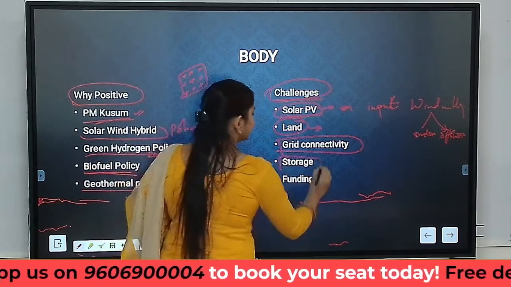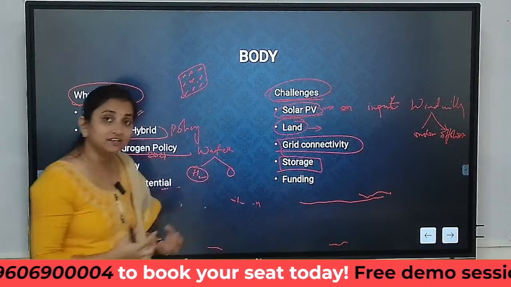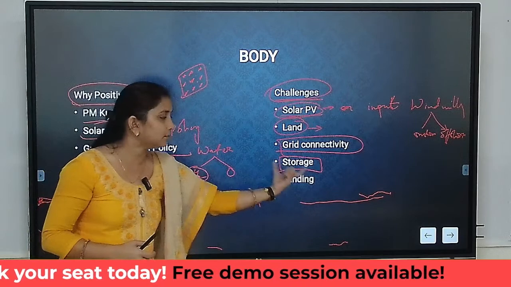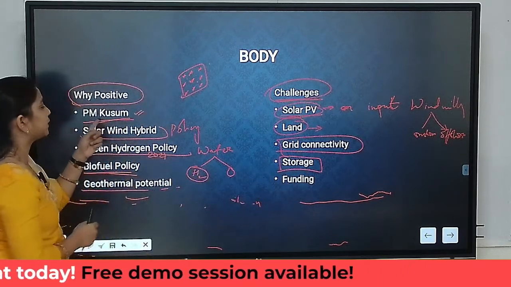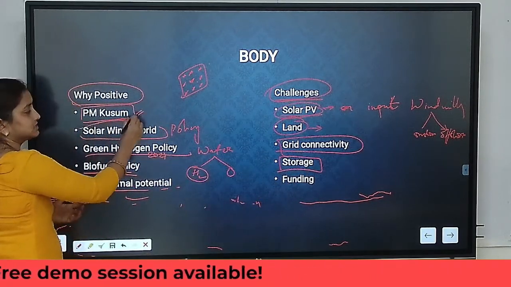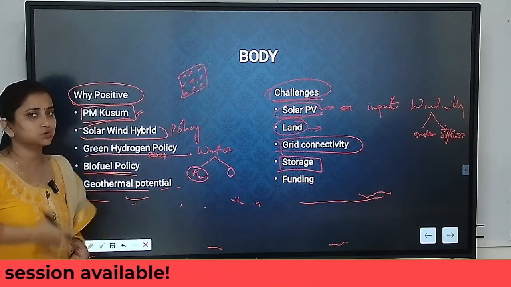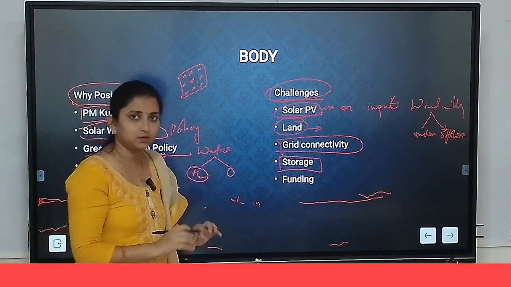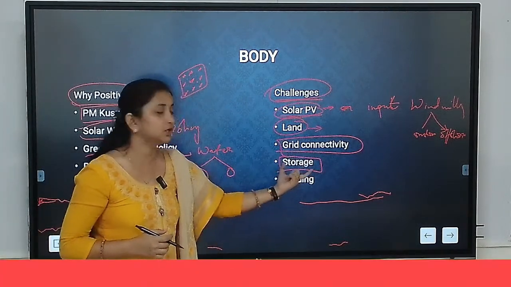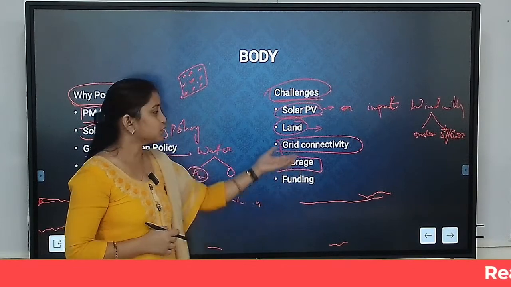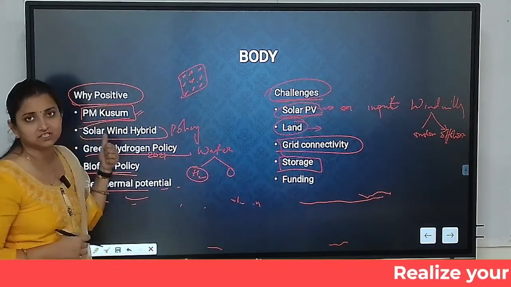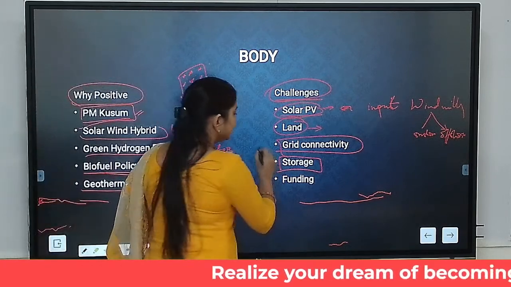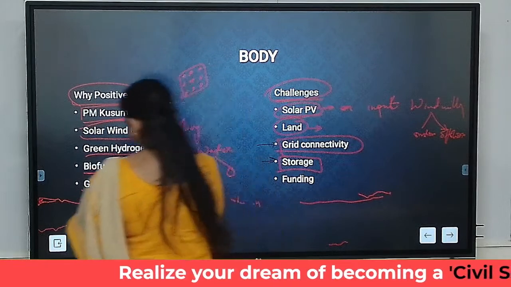Plus, another problem is related to storage. Whatever energy is being generated out of solar energy or wind energy, there is a problem in storage. That is why we are facing problems in implementation of this scheme also, because the farmers are asked to generate energy and, after generating it, to put it up on the grid. Now they do not have grid connectivity, they do not have storage facilities. So what do they do with the extra energy that is being generated? So they do not opt for solar photovoltaics. So we need to work upon these two factors.